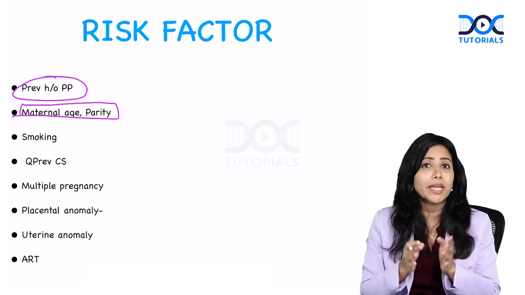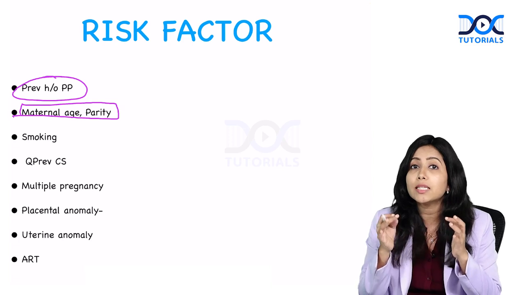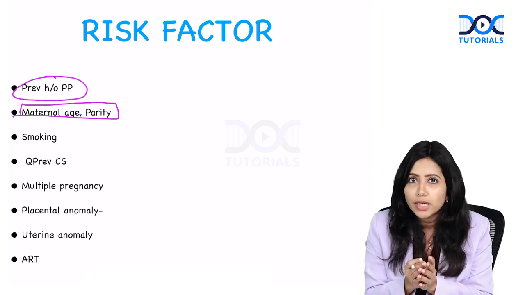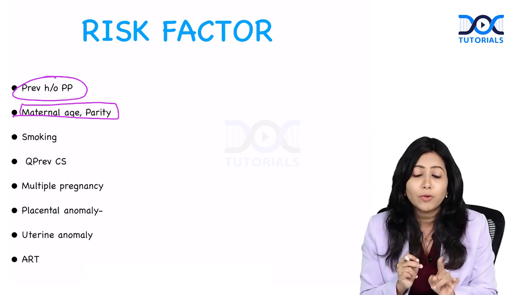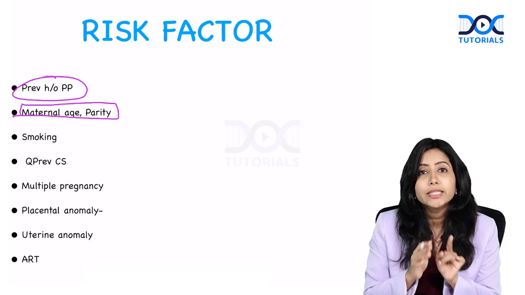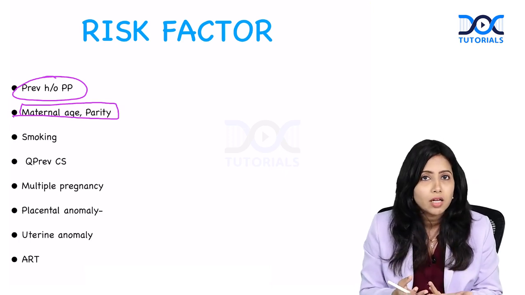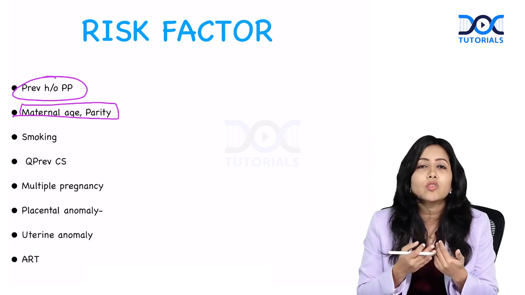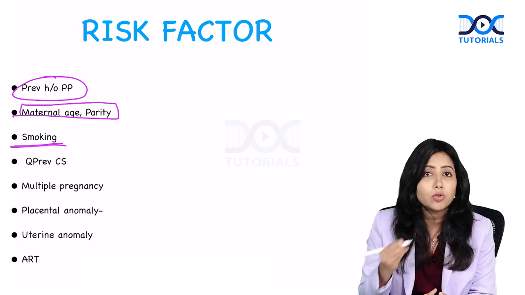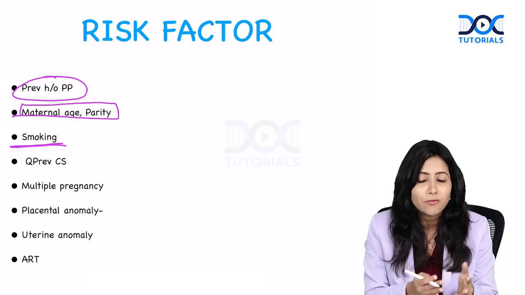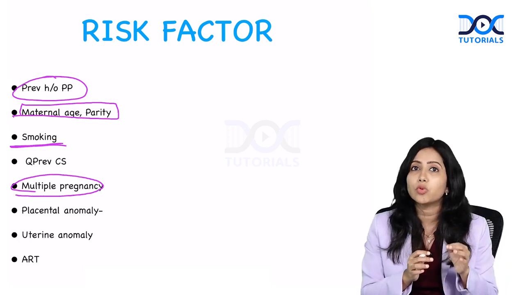Please remember that in conditions in which the size of the placenta is more, there is more chance that it is going to occupy the lower uterine segment. From this, you can remember a lot of causes. This includes conditions such as smoking. In smoking, there is hypoxia, so to compensate for this, there is compensatory placentomegaly. Also, bigger placentas are seen in case of multiple pregnancy, so in multiple pregnancy as well, there is more chance.